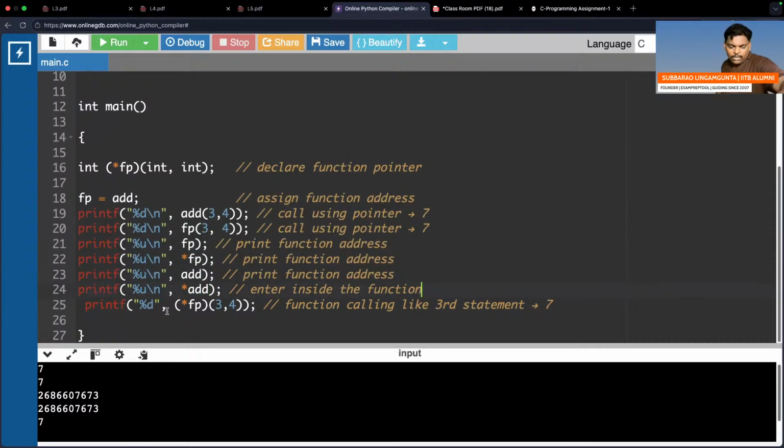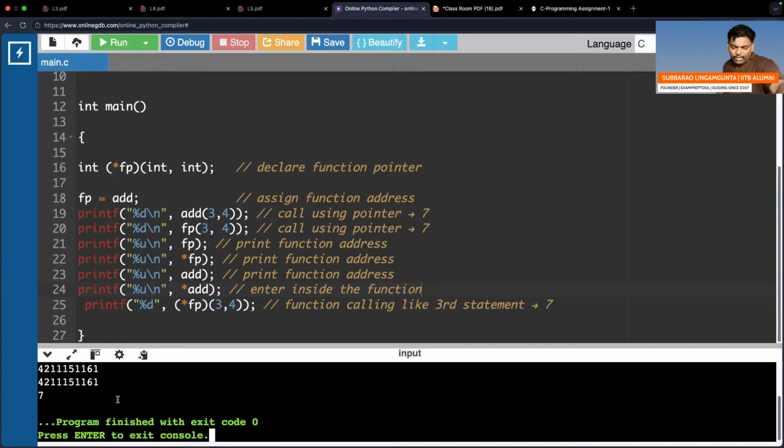All are slash n. Now you see the same story. Can you see this? First one, add 3 comma 4, 7. Second, FP 3 comma 4, also 7. Next one, FP address, and star FP also the same address. Add also an address, star add also an address. Star FP 3 comma 4 goes inside as a call. Call means bracket 3 comma 4. If you want, you can check.